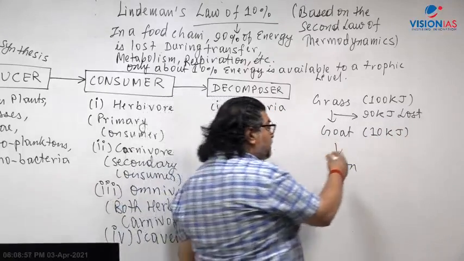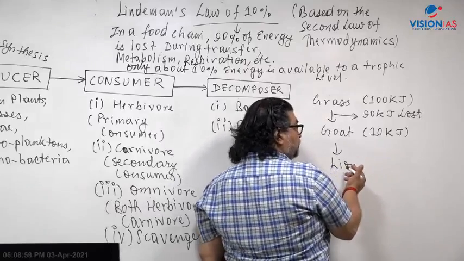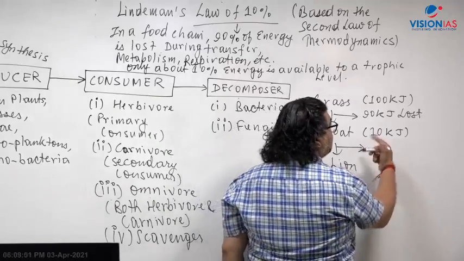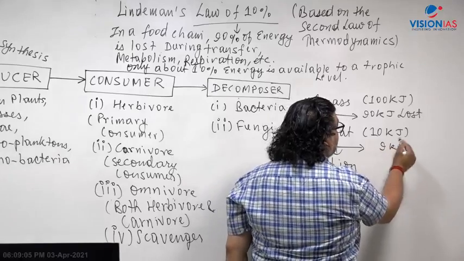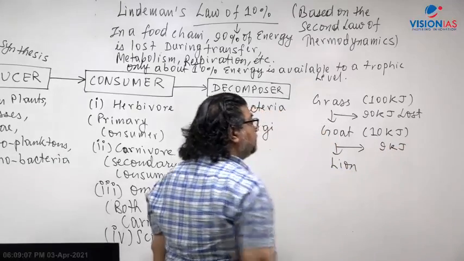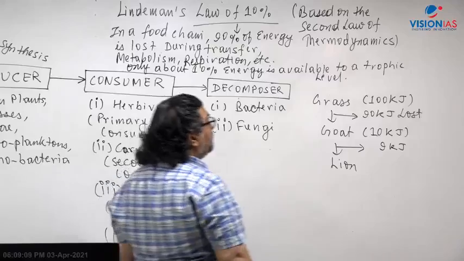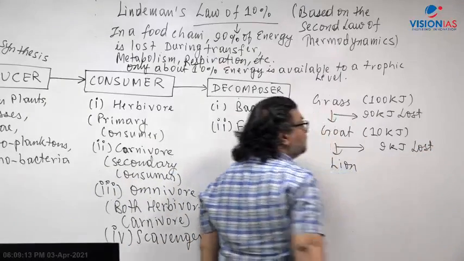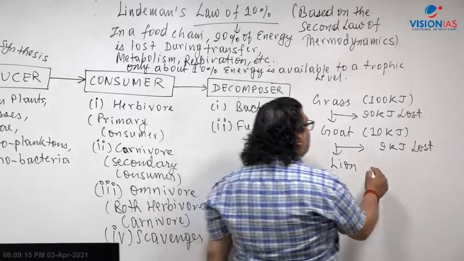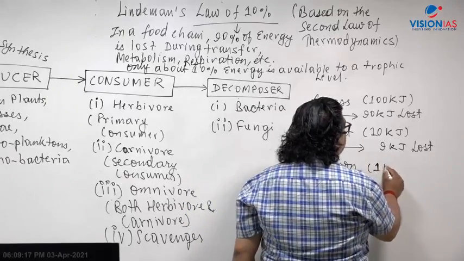Now when it gets eaten by a lion, a carnivore, again there will be a loss of 90% of 10 kilojoule, sorry, that is 9 kilojoule. So here 9 kilojoule will be lost. So how much will the lion be able to get? Just 1 kilojoule.